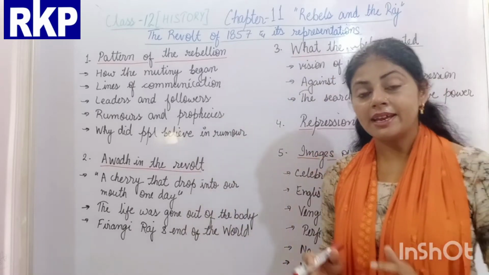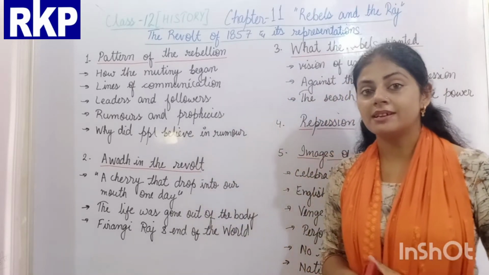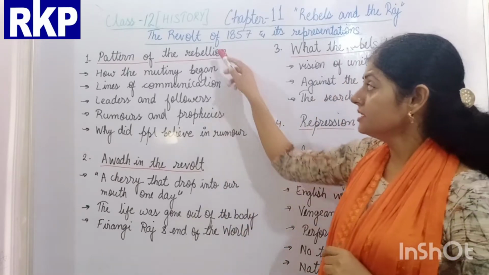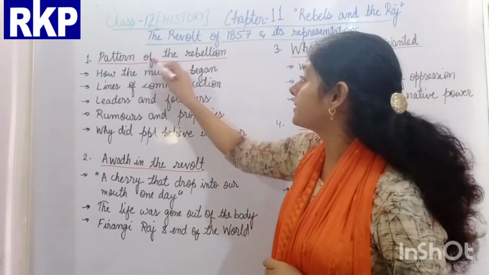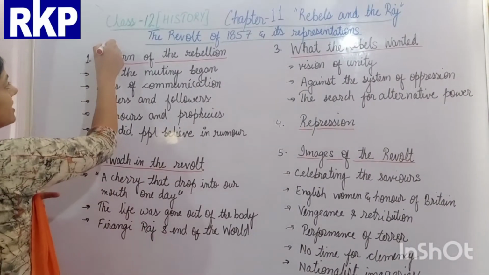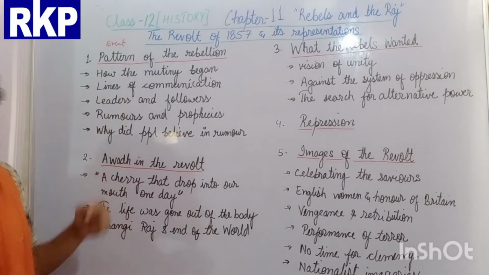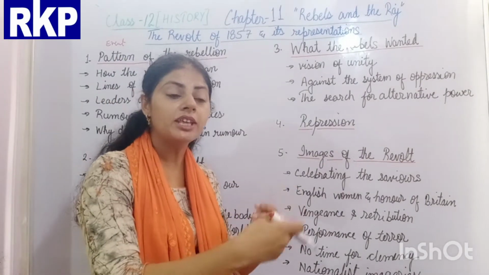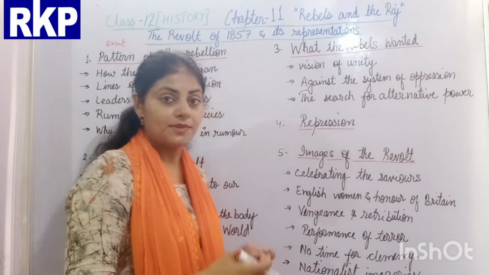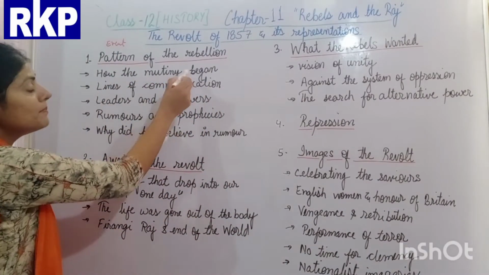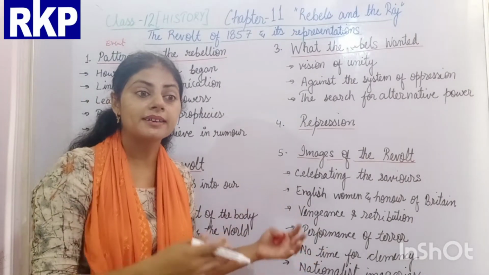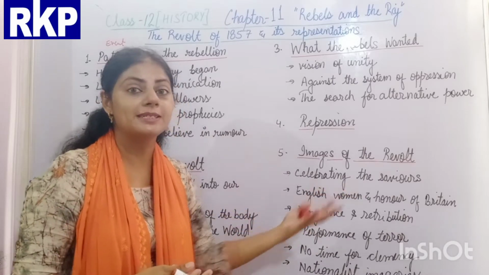Now in 12th standard, we will discuss the same second topic, the events of the revolt. The first topic we discuss is the pattern of the rebellion, which means the events of the revolt. In the pattern of rebellion, we discuss how the events started during the revolt, one after another. The subtopics are how the mutiny began, what signs were used, and how people came together and how it spread.